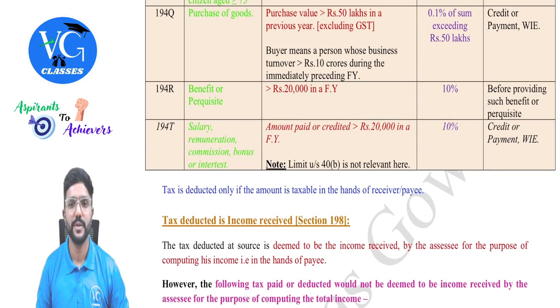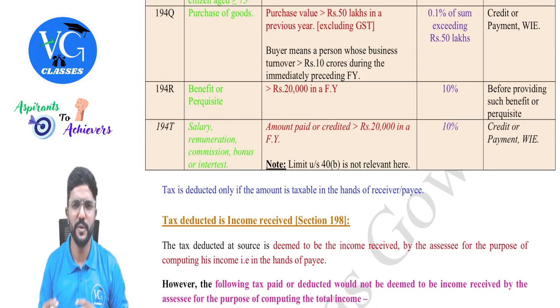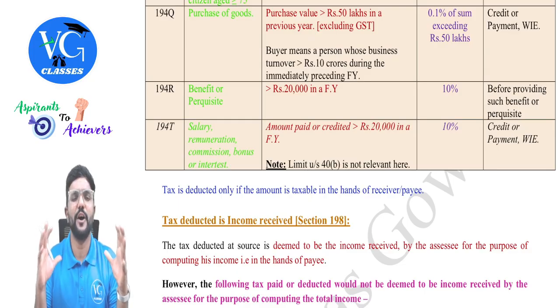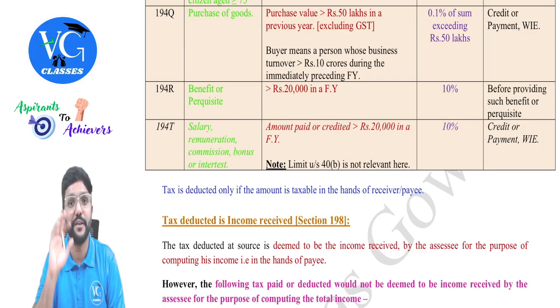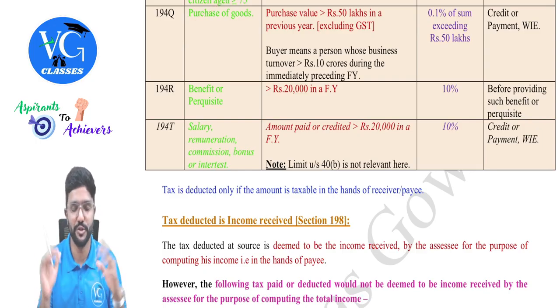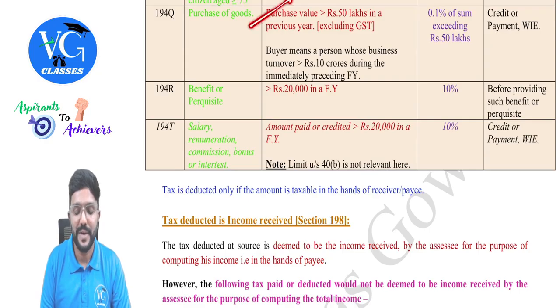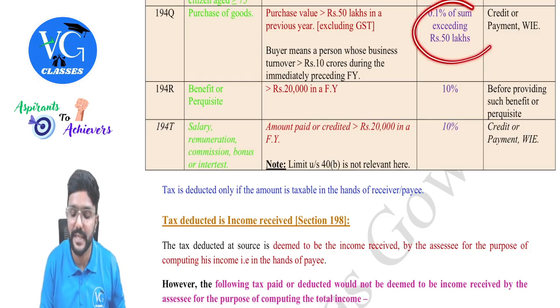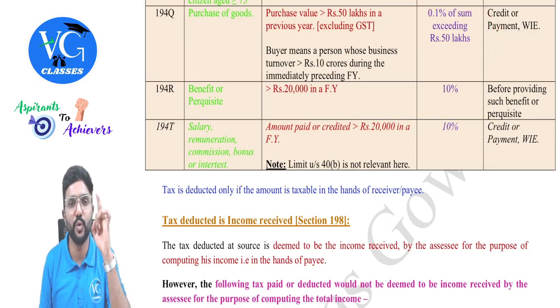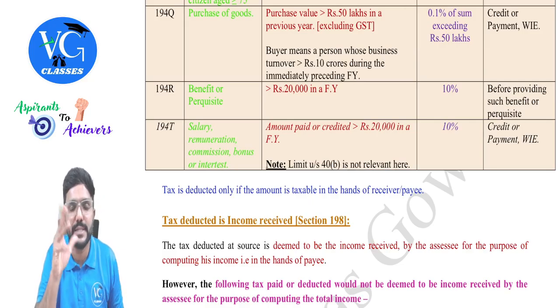Okay. Next, 194Q. Q is when you have purchased a large quantity of goods where the payment is more than 50 lakh. So purchase of goods in large quantity, 194Q, large quantity. Okay, huge. Fine. So purchase value is more than 50 lakh in a previous year, and 50 lakh is excluding GST. Clear? That is the purchase price. So TDS has to be deducted at what percentage? 0.1% of the sum exceeding 50 lakh. So here also, similar to 194N, TDS is only on the excess part.